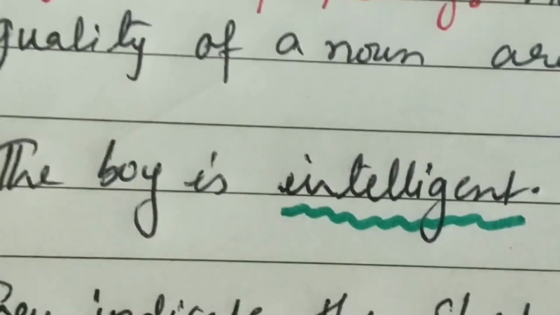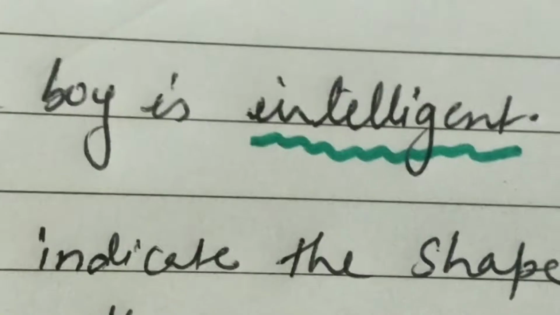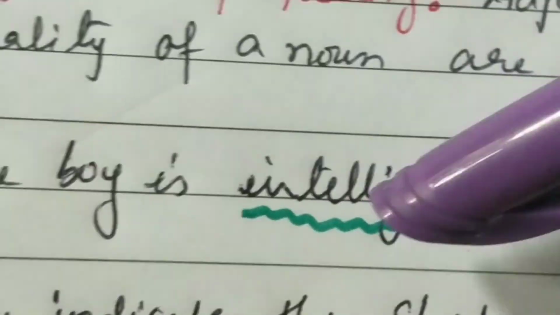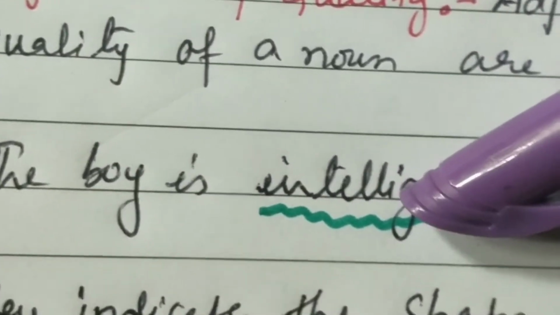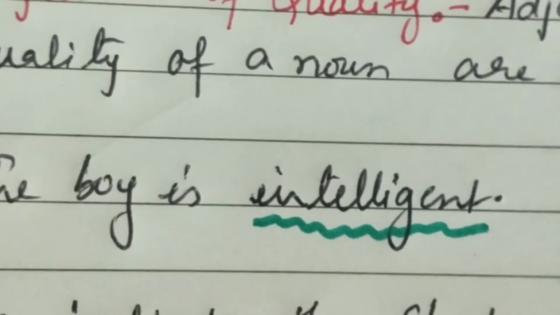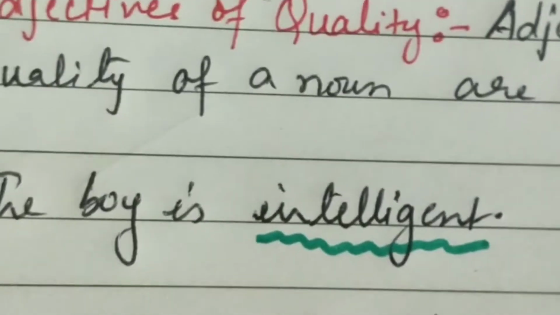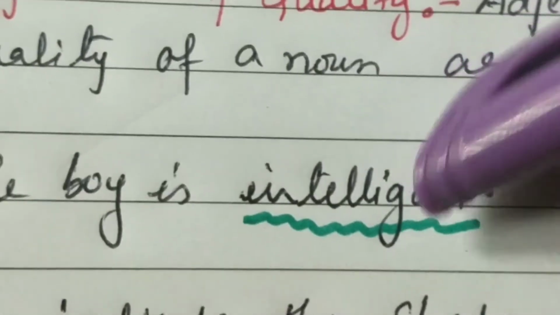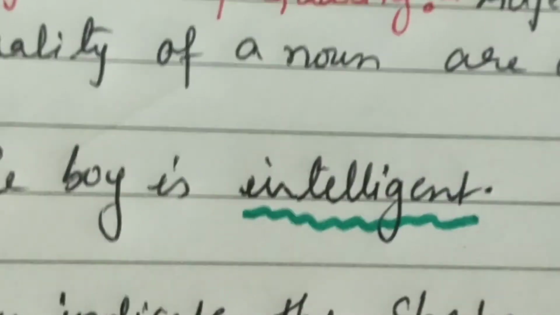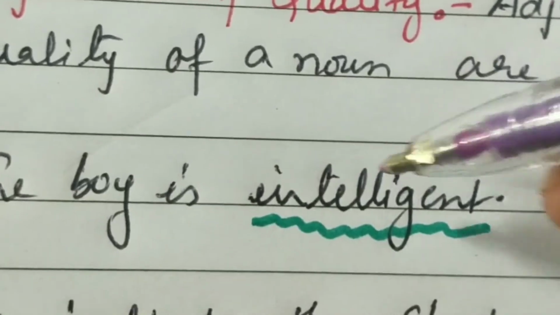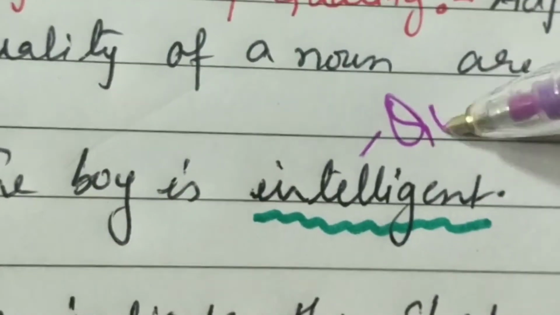Take this example: the boy is intelligent. The word intelligent gives you information about the kind of the boy. What kind of boy? Intelligent. Intelligent is a word that refers to a quality. What is intelligence? It is a quality.